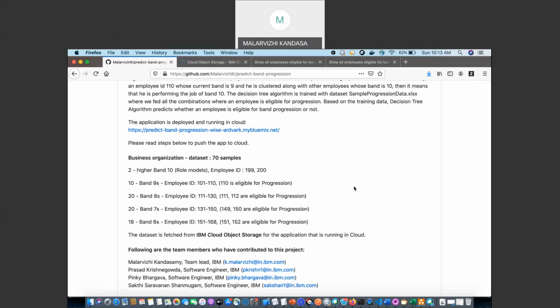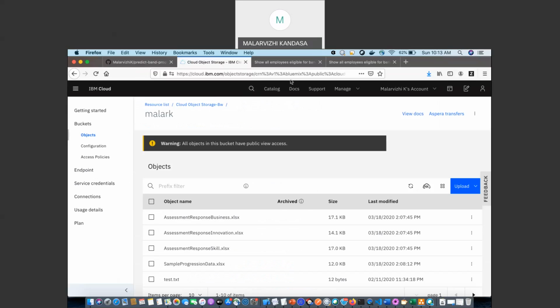The data is collected from various IBM internal tools. It is normalized and the data set is stored in IBM Cloud Object Storage. The application that is running in cloud is going to read the data from IBM Cloud Object Storage. Here you can see that in the Cloud Object Storage, in the bucket Malarke, I am storing the various data sets for each of the dimension like business, innovation, and skills. Also, sample progression data is the training data set for our decision tree algorithm.